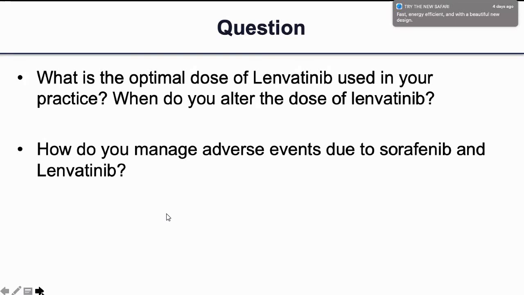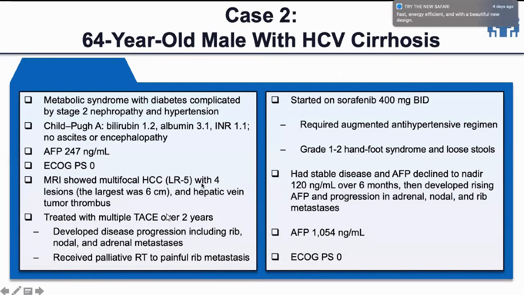Yes, although it is indicated in Child-Pugh A, we have experience and we are comfortable using it in Child-Pugh B. And there is one more option in Child-Pugh B, that you can use nivolumab upfront. And yes, as Dr. Denny said, in Child-Pugh C the survival is usually not very good. It is around 1.5 to 2 months, so it is not indicated. It's better that we should not bother the patient and start any form of treatment.